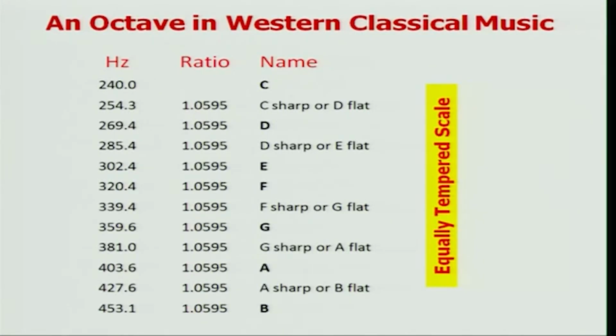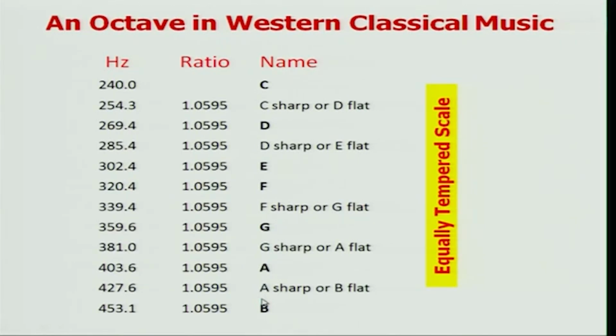So in Western classical system, you start with C, note C, which corresponds to sa in Hindustani. Then you go to D, which corresponds to re in Indian system. Then you go to E, which corresponds to ga, and so on and so forth. And then between C and D you have a C sharp or a D flat. Between D and E you have a D sharp or an E flat. And then between E and F you don't have an intermediate frequency. But between F and G you have an F sharp or a G flat, and so on and so forth.